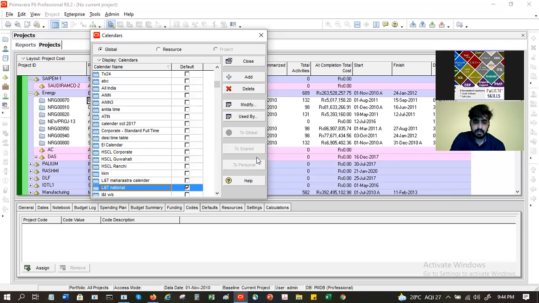Now look at the calendar here. I have what we call an L&T National calendar. Now, what is a national calendar? National calendar means it is used by all these big companies nowadays. They will define only the common holidays, like Independence Day, Republic Day, Gandhi Jayanti, Raksha Bandhan, or maybe 25th December, which are common across the country. Then they will give it to the local state office. They can select their local holidays.